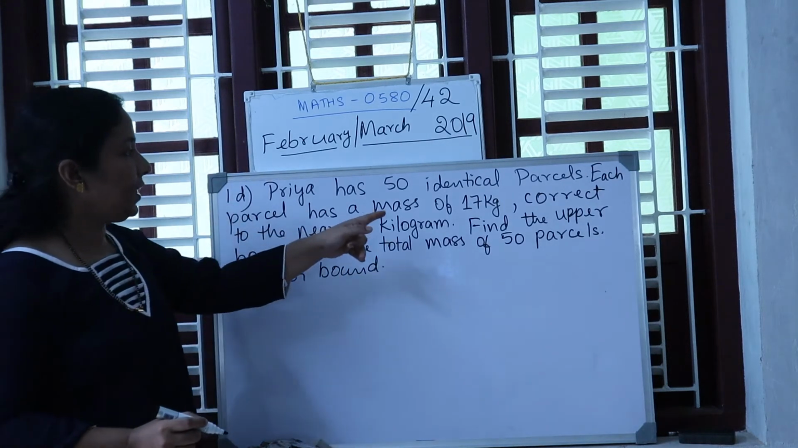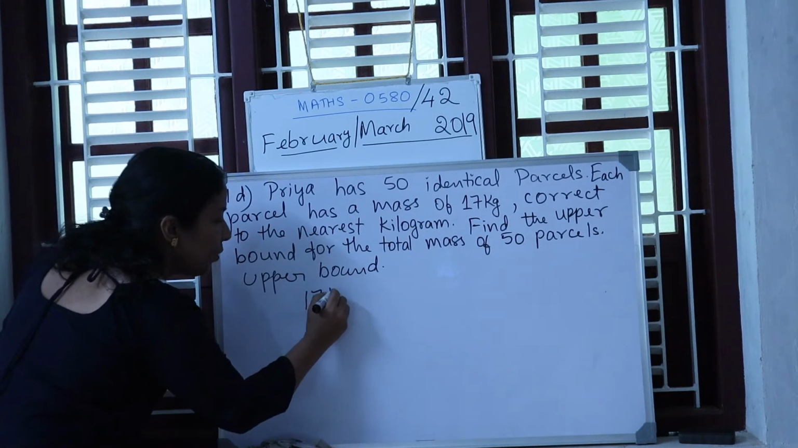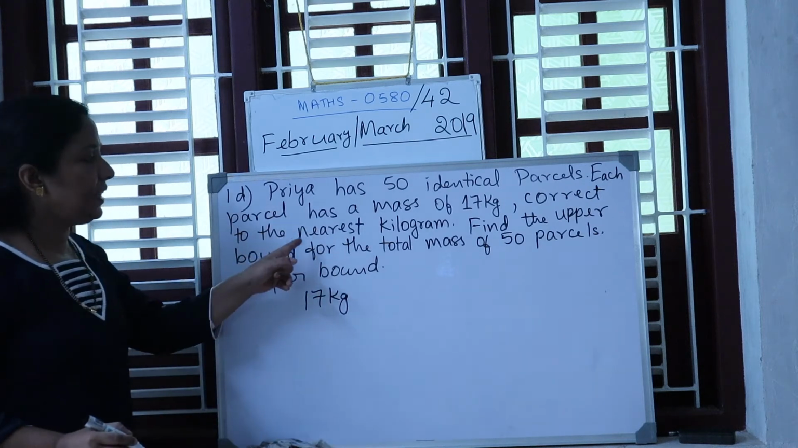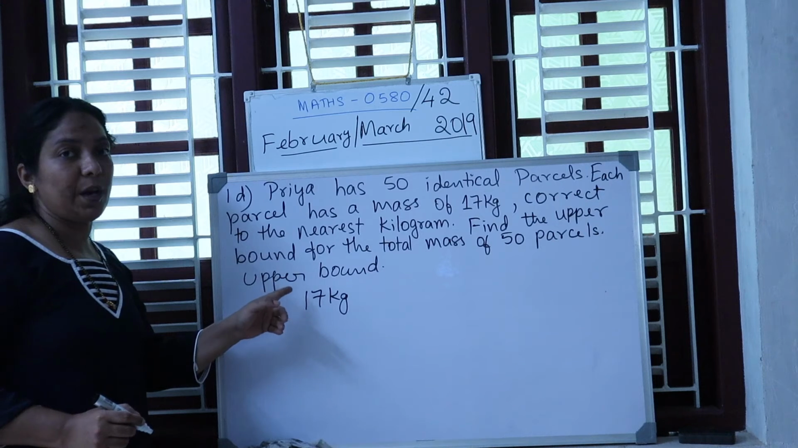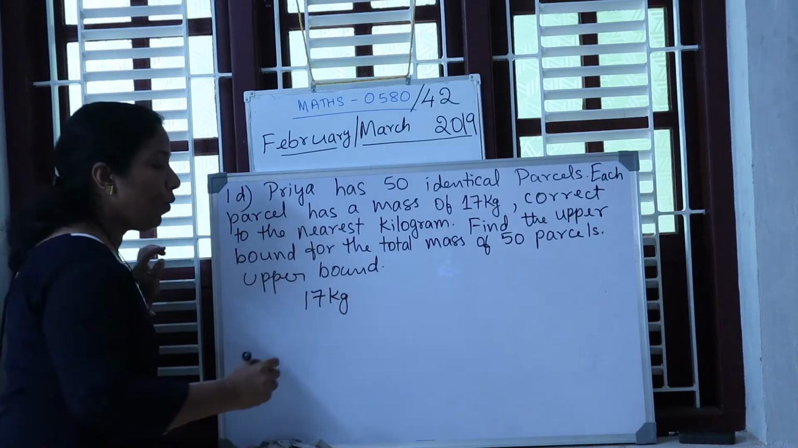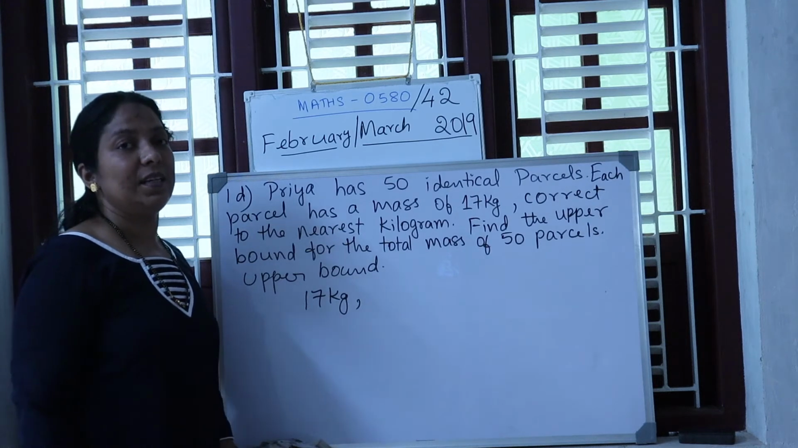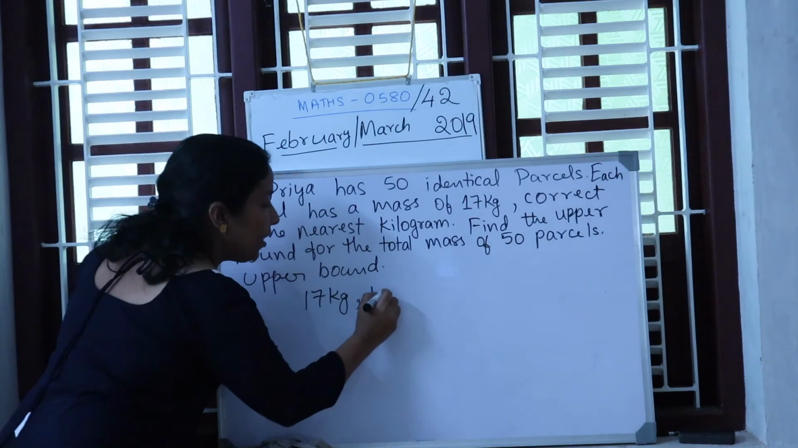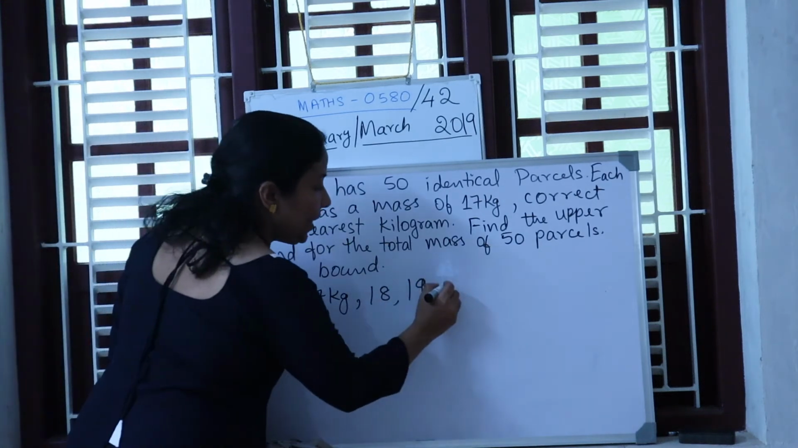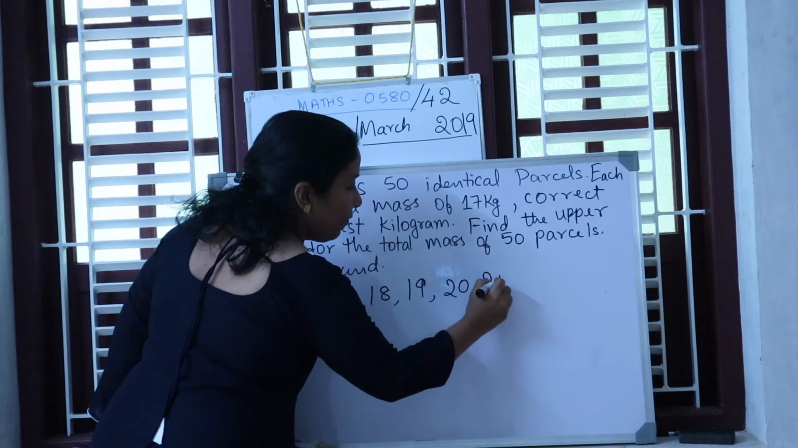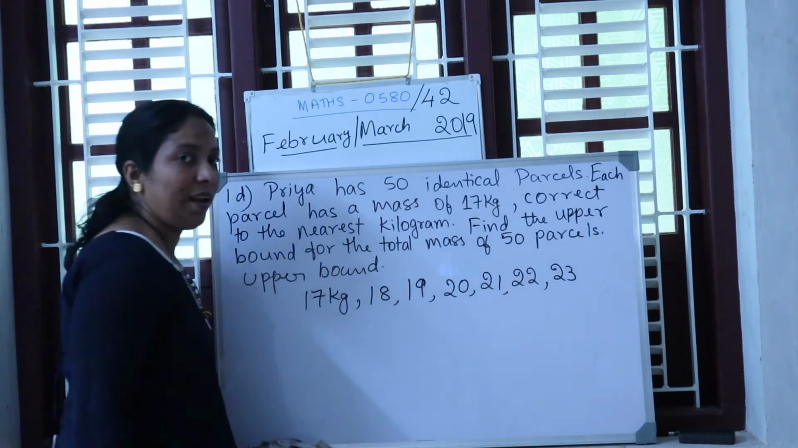Now read the question carefully. They are saying that the mass is equal to 17 kg, which is written to the nearest kilogram. So 17 kg is rounded to the nearest kilogram. What will be the next kilogram if you are writing? After 17 kilogram, the next nearest kilogram is 18 kilogram. Next is 19 kilogram, next is 20 kilogram, 21 kilogram, 22 kilogram, 23 kilogram. It goes on like this.